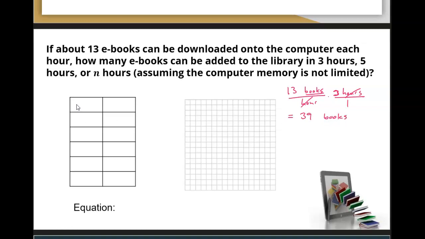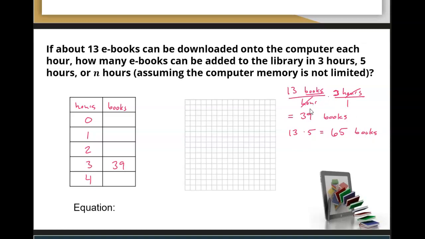So if I write out my table over here, we have hours and books, and I can list out my hours, and we just calculated 3 to be 39. About 5 hours. It asks for 5 hours. Well, we use the same method. 13 times 5. Let's see, that's going to be 65, I think. 65 books. Now, I didn't write out the units that time, but they would be exactly the same.